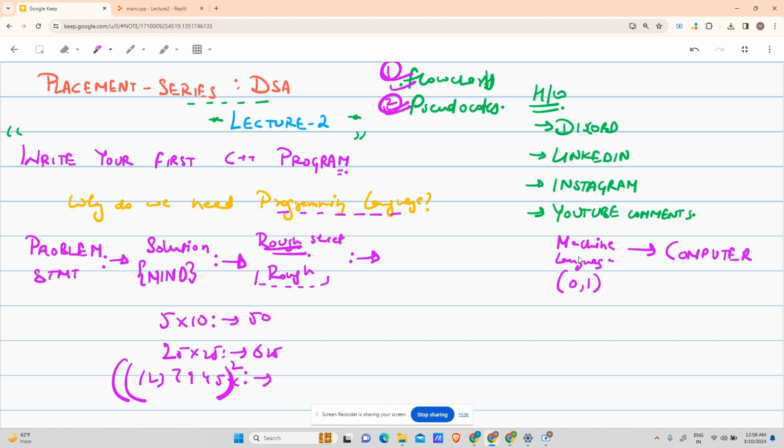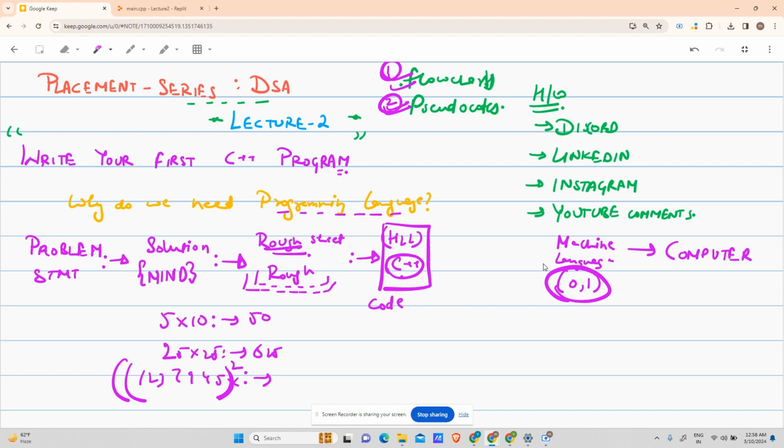So what we will do is write this rough code into a structured code, into a high level language code. In this series we will be talking about C++. And this is your official code that will work. But there is still a problem: C++ is not equivalent to machine language. The problem still arises.